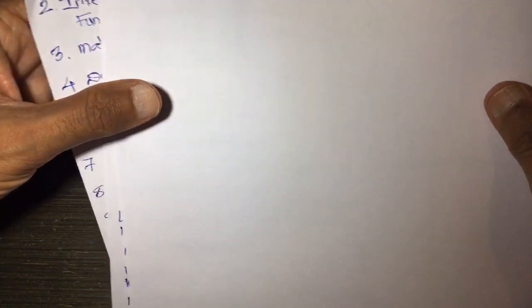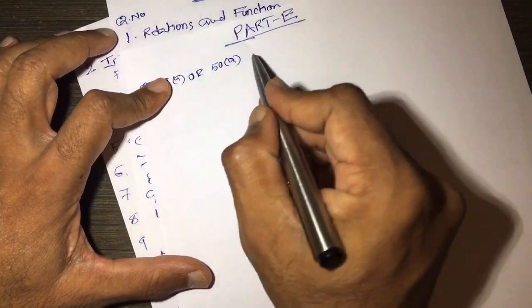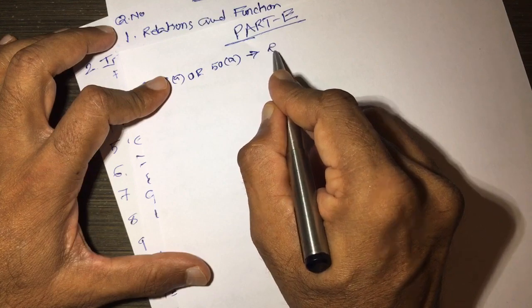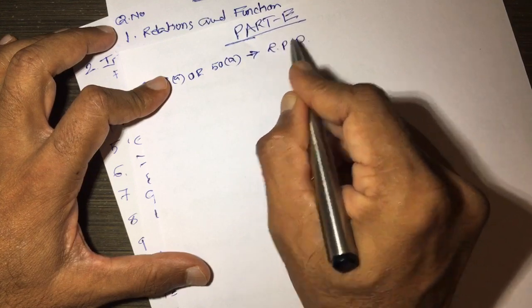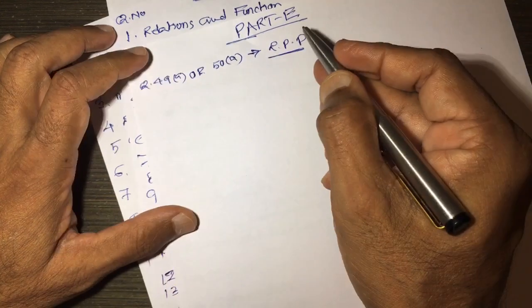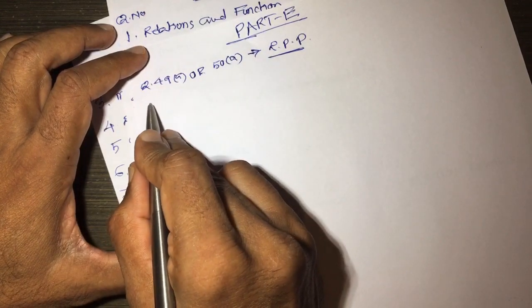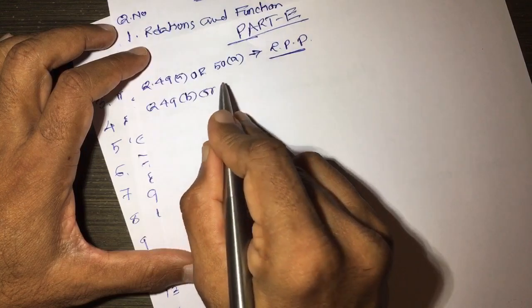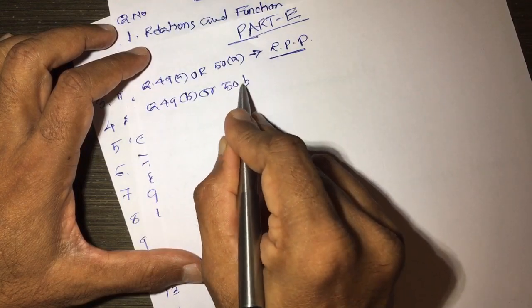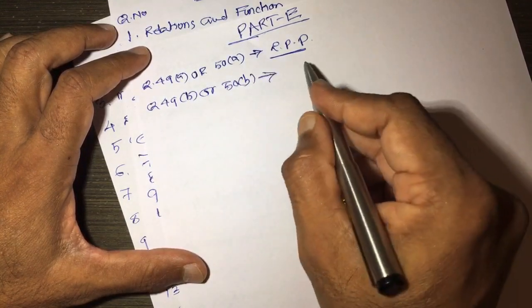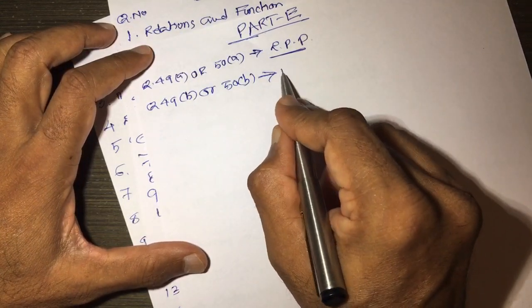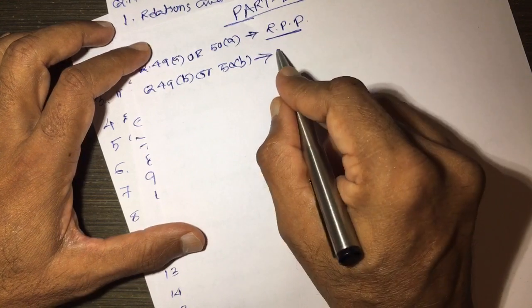You may get 49A or 50A, and the topic is linear programming problem, LPP. Next is question number 49B or 50B, which is on determinants.